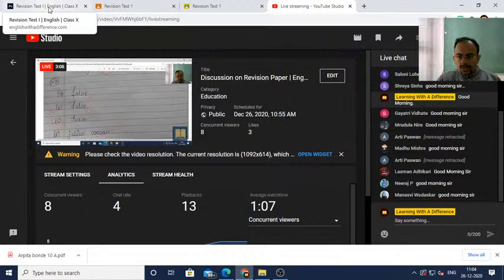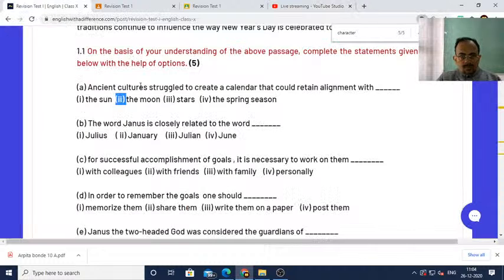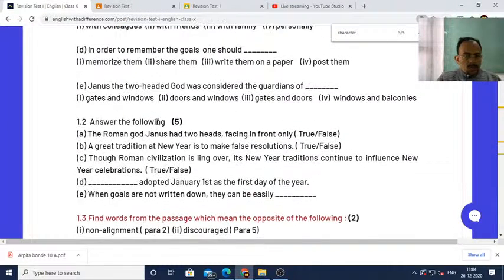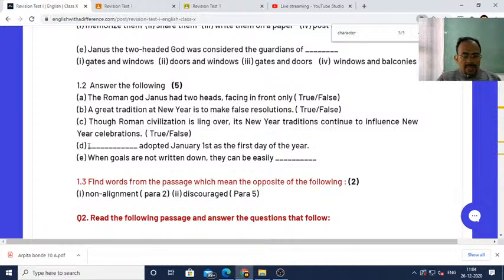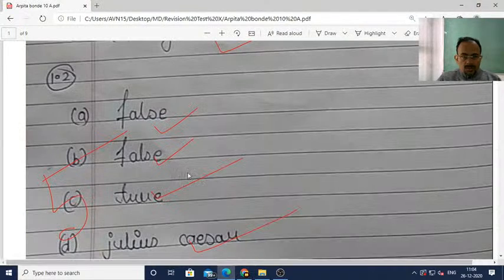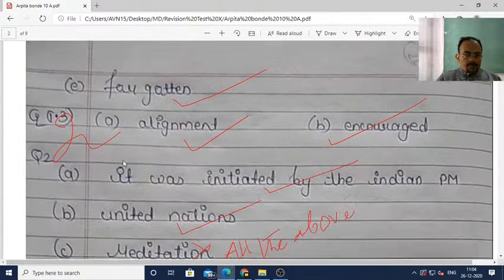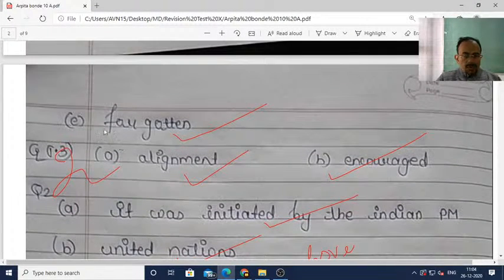1.2 D, let us check once. Yes, 1.2 D, there is no number, just D is given, so it's okay. That is a correct way of answering. Here also, alignment, encourage, this is correct.